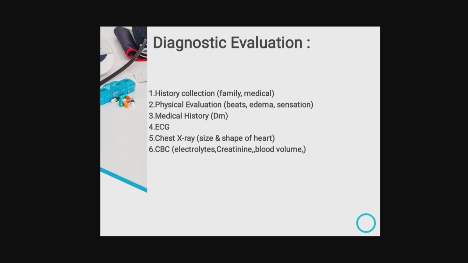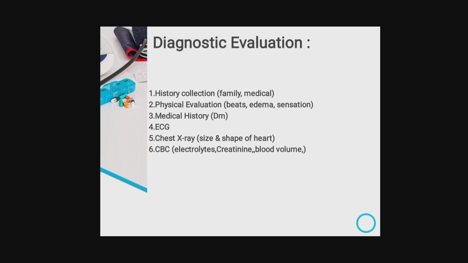Then how do we diagnose a hypertensive patient? So first, history collection, that is whether the patient's mother, father or grandfathers had blood pressure or not. Then physical evaluation: we can observe the beats, whether there is any edema on their legs and hands, and whether they have any sensation loss or tingling sensation.